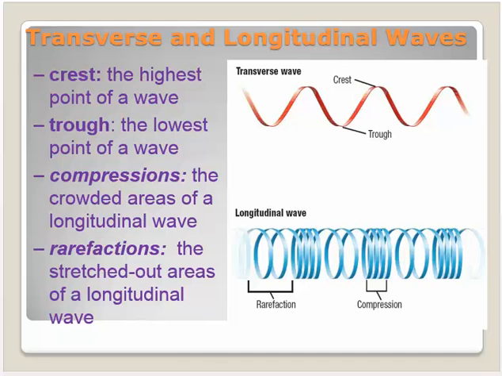Transverse and longitudinal waves. All right, well, here's what they look like. In the top one, we've got some descriptors here. The crest is the highest point. The trough is the lowest point. Compressions, this is on a longitudinal wave, this is where the waves have been compressed together. And the rarefaction is really the only hard one to remember, and that's where the wave, or the spring, for example, has been stretched apart.